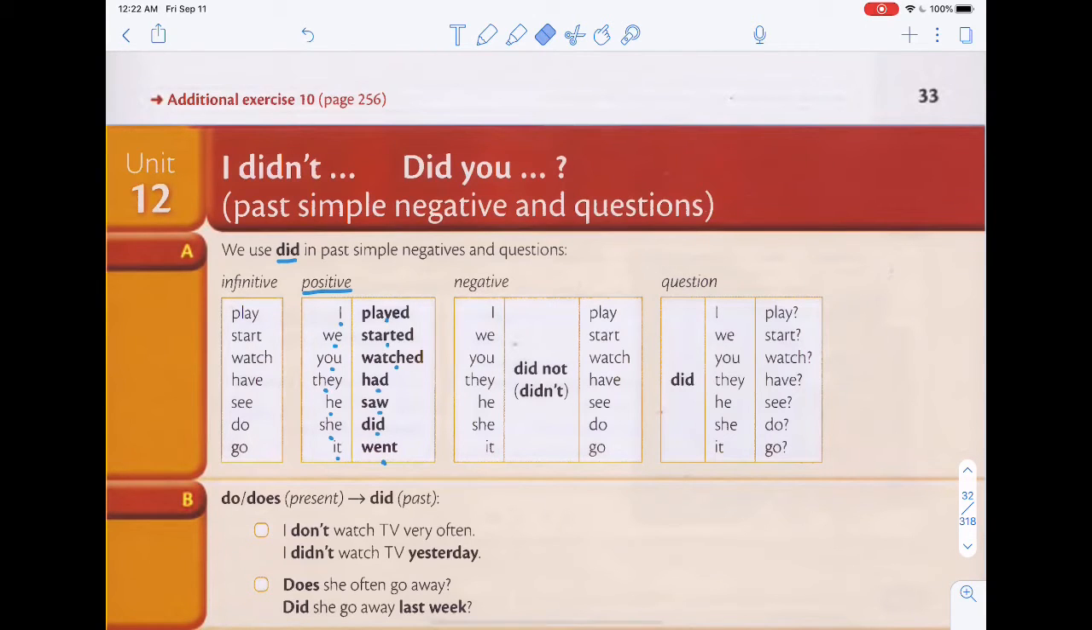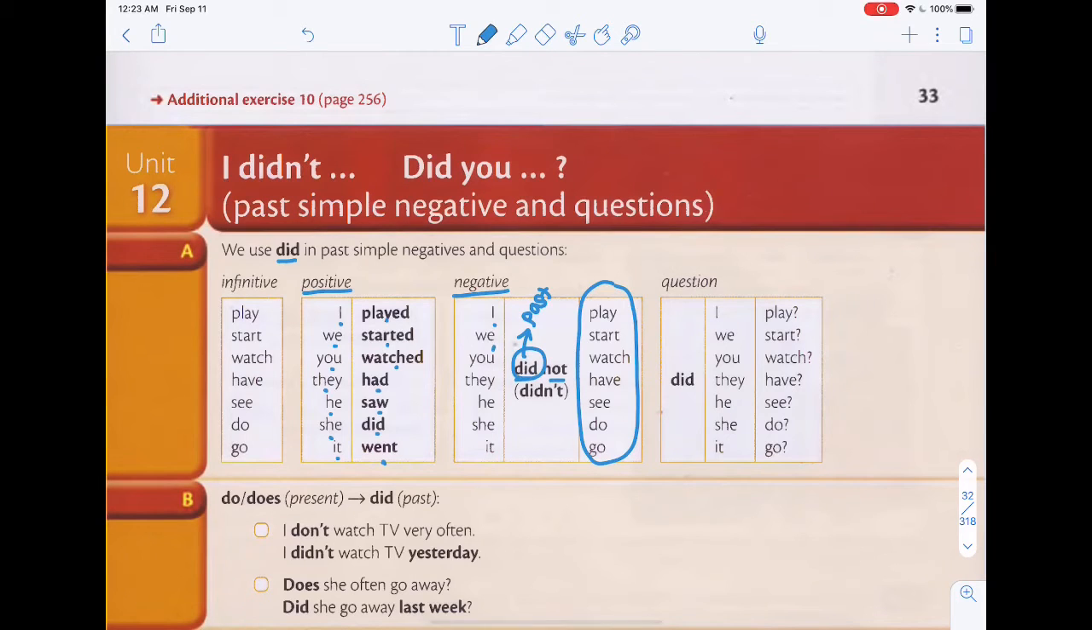But in the negative, how you say it is I did not play. So you notice, because we use did, remember did is already the past tense of do, right? So because you use did, all these infinitives, all these verbs over here, they're just in the infinitive form, right? There's nothing special to them. You don't have to put ed or anything behind them. Okay, so let's take a look at more examples.